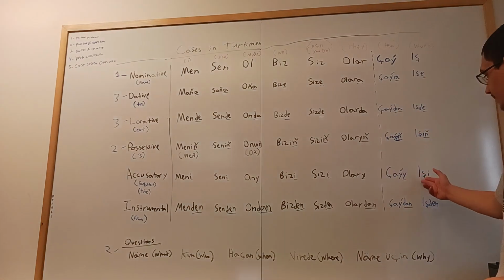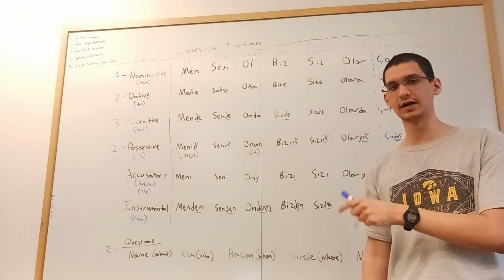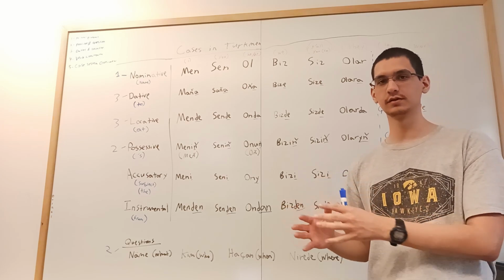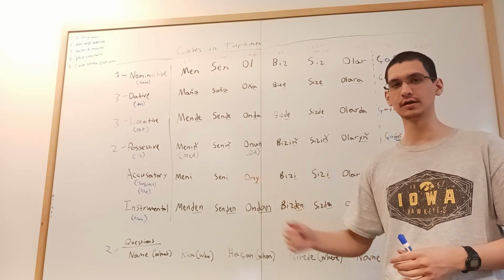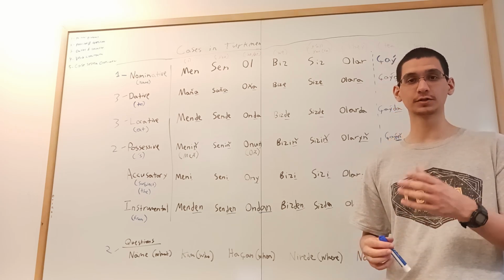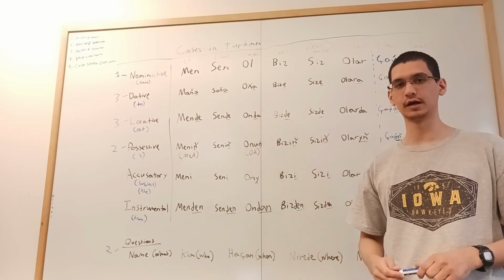How about iş? Iş in the Turkmen language has the same meaning as work in the English language. So work can mean a workplace. You know, I'm going to work, men işe gidyän. Or it can mean a task that you have to do. I have work to do. Menin işim var. I have work. Men işim var. I have work to do.